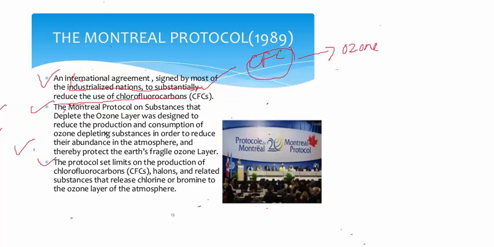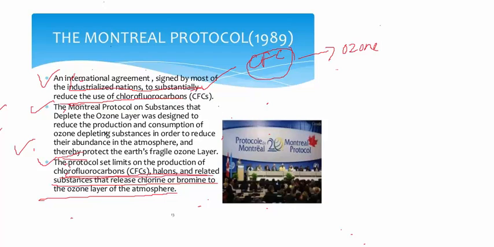Next point, you can see the protocol set limits on the production of chlorofluorocarbons, halogens, and related substances that release chlorine or bromine to the ozone layer in the atmosphere.